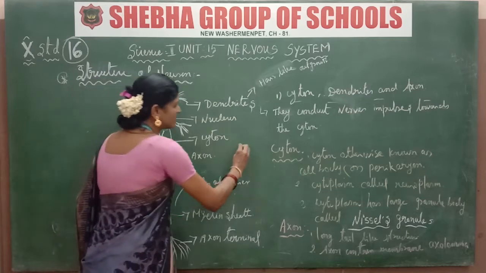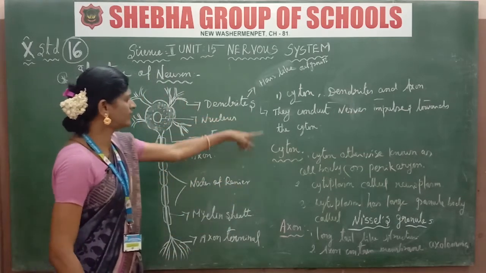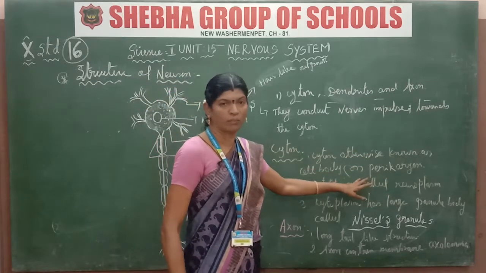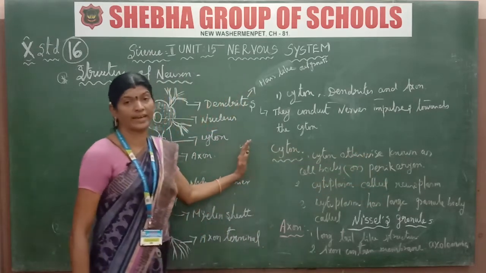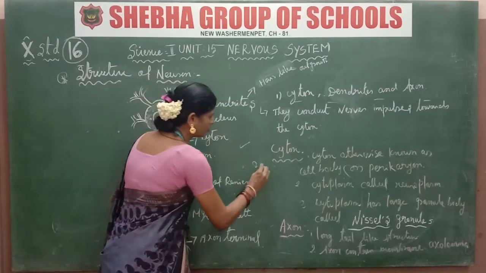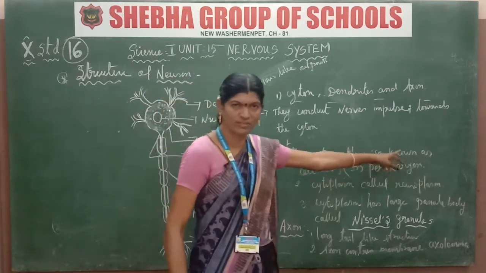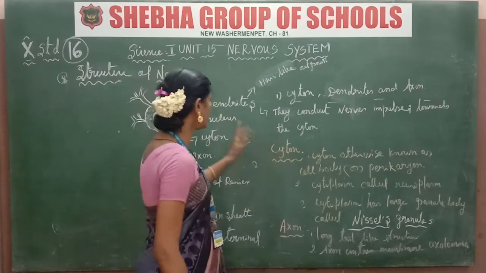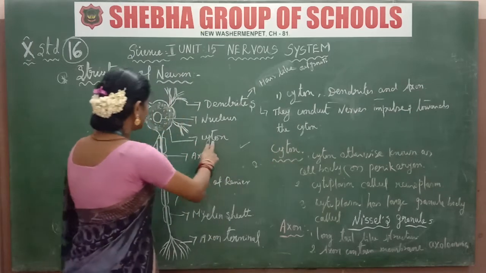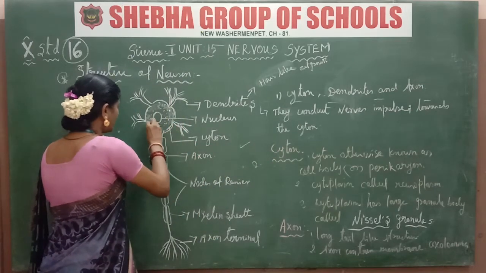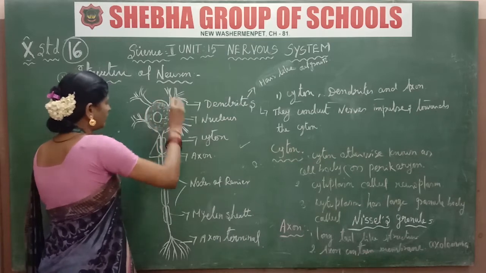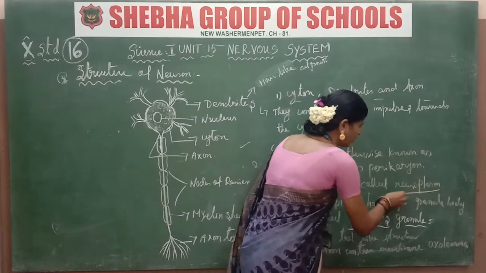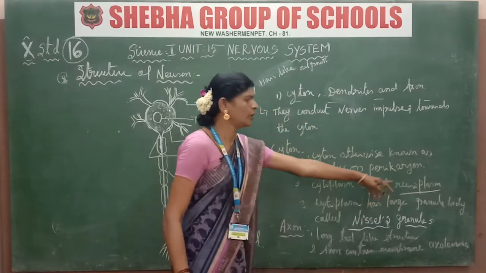Next one is the cyton. Cyton is otherwise known as the cell body, or another name is pericardium. So these are 3 names for the cyton: cyton, cell body, and pericardium. This portion is the cyton, the outer layer of the cyton region. Next, the cytoplasm is called, very important, the neuroplasm.